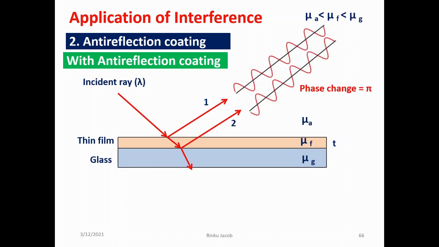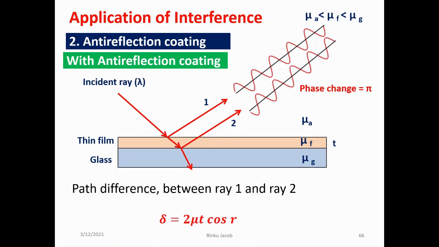Now, when an incident monochromatic light of wavelength lambda is allowed to fall on the film, it is partially reflected from the air-thin film interface, which is denoted by Ray 1, and partially transmitted to the thin film. It gets again reflected from the second interface, that is the thin film and glass interface, which forms Ray 2, and the rest of the light may be transmitted to the glass. So Ray 1 and Ray 2 will interfere. If we can make a phase difference of 180 degrees between them, then the two rays will interfere destructively.